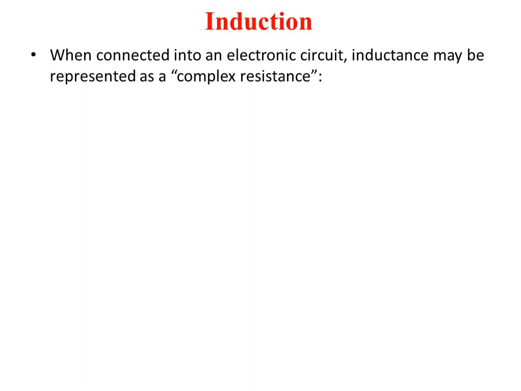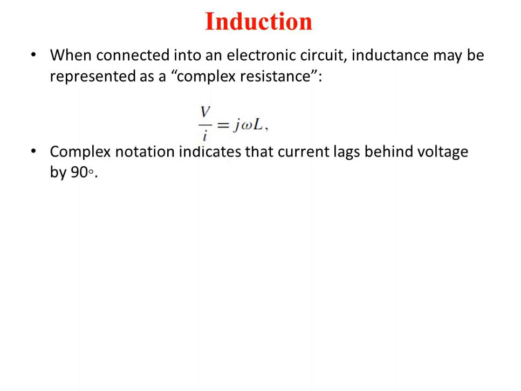Now when you connect an inductance in an electronic circuit, it will be represented as a complex resistance. That means you can call it an impedance. So how will it be represented? V divided by I, that is nothing but XL equal to j omega L, that is nothing but j 2 pi fL. So XL is equal to 2 pi fL, that we have already known.